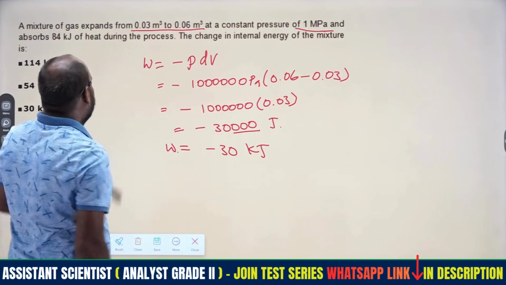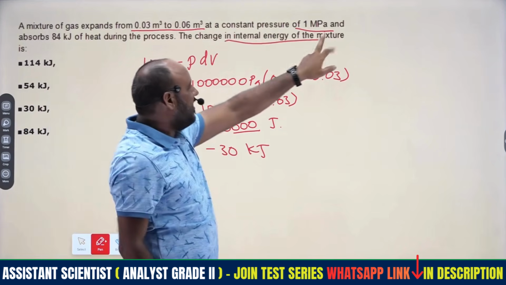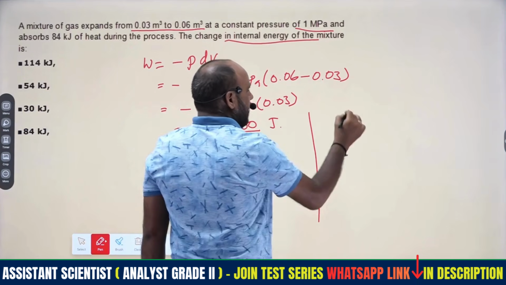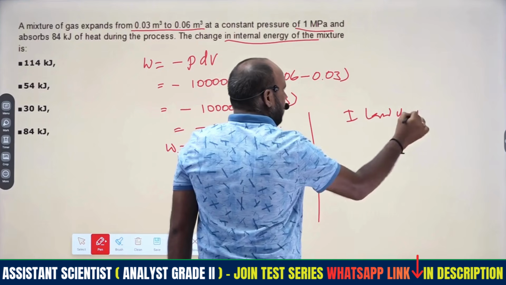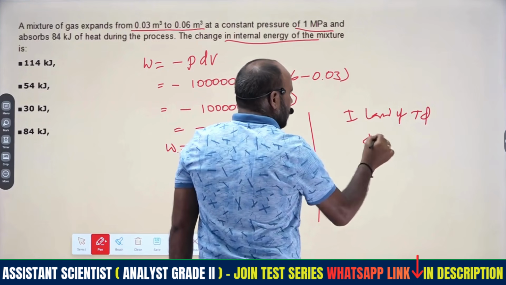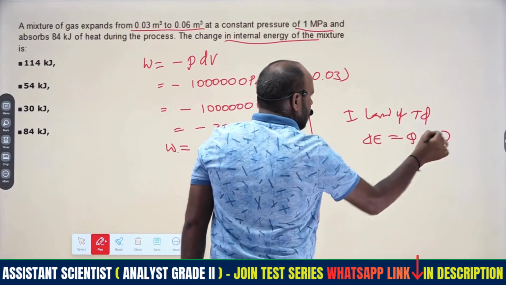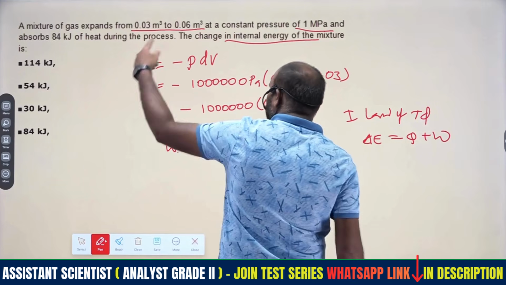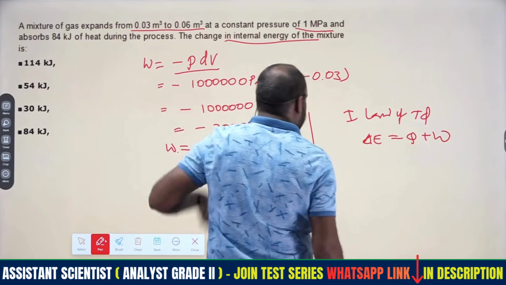kilojoules, right? What is the question? The change of internal energy, according to the first law of thermodynamics. What is the first law? Change in internal energy equals Q plus W, where W is the work done on the system, so we consider minus P dV.